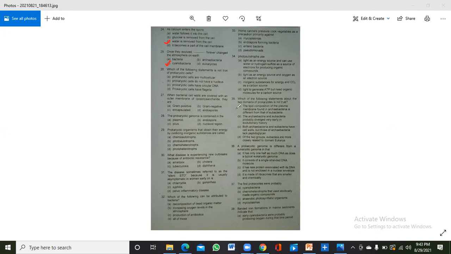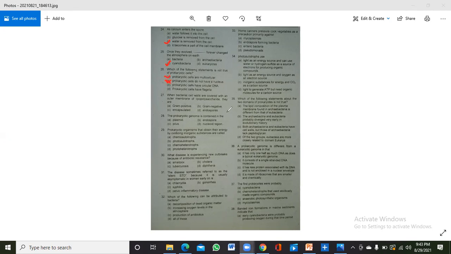Okay, now the 26th is: which of the following statements is not true about the prokaryotic cell? Prokaryotic cells are multicellular? No. Prokaryotic cells do not have a nucleus. Yes, they do not have a nucleus. Prokaryotic cells have circular DNA. Yes. Prokaryotic cells have flagella. Yes. So it is not true that they are multicellular. Option A is the correct answer. These are not multicellular. Okay.